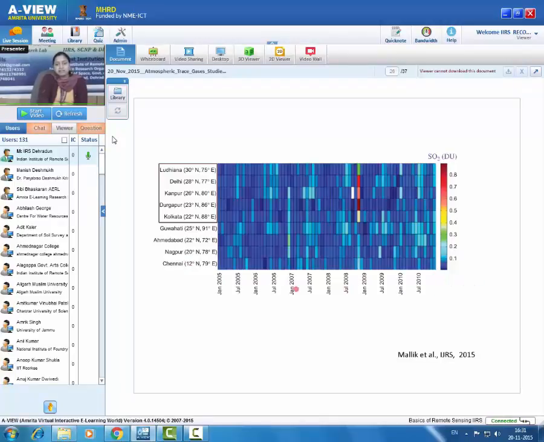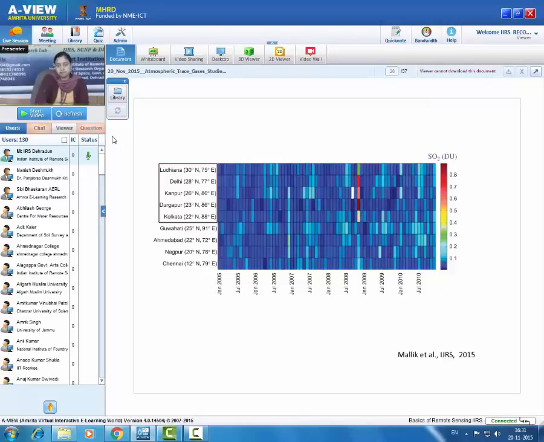During these many years, we have seen very high value over Ludhiana, Delhi, Kanpur, Durgapur and Kolkata during November 2008. Why are we getting very high value during this period? This we wanted to analyze.